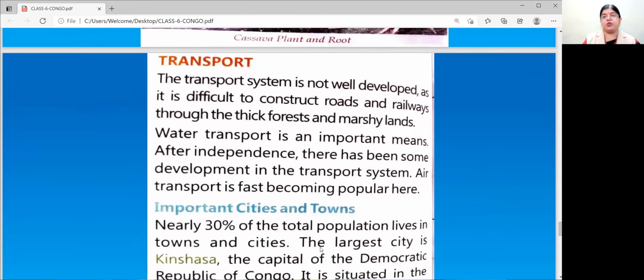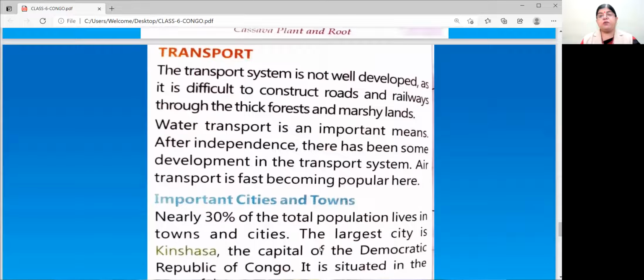Now comes transport. The transport system is not well developed as it is difficult to construct roads and railways through the thick forest and marshy lands. Water transport is an important means. After independence, there has been some development in the transport system. Air transport is fast becoming popular here.